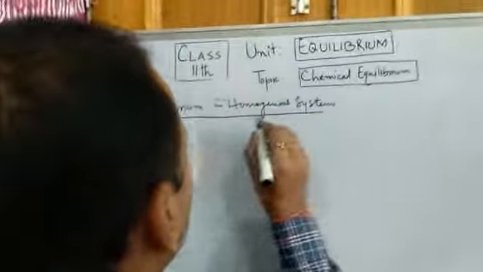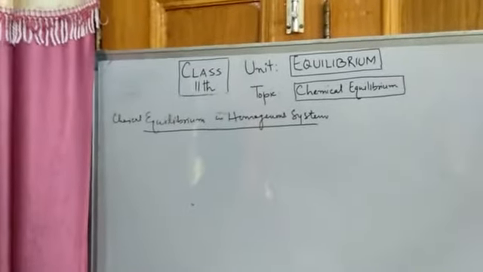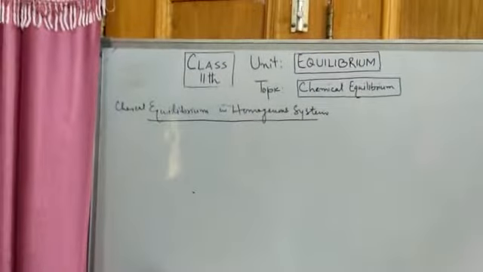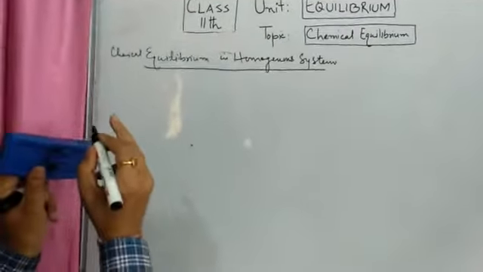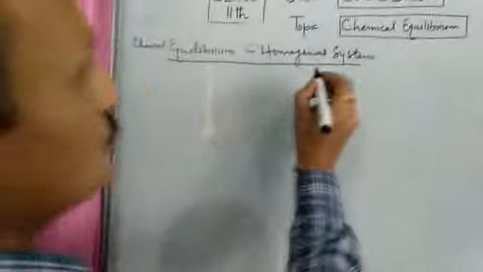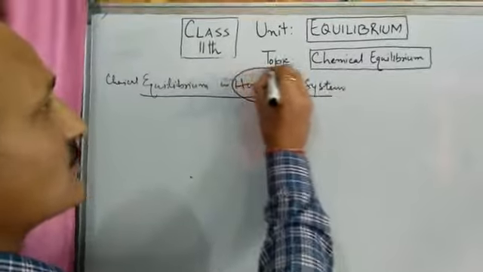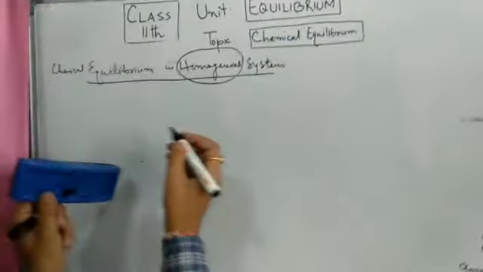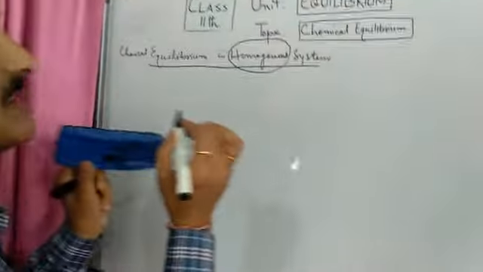Now what is this chemical equilibrium? In this chemical equilibrium, we will have to keep one thing in mind: the reactants and the products should be in the same phase, that is, homogeneous. Homogeneous means that all the reactants and all the products are in the same phase.